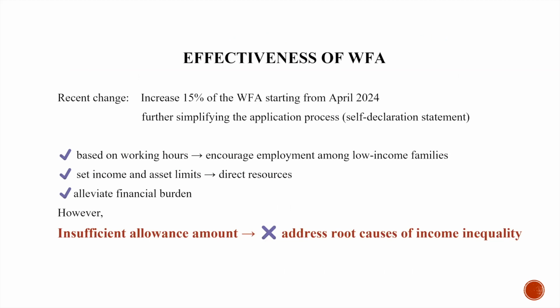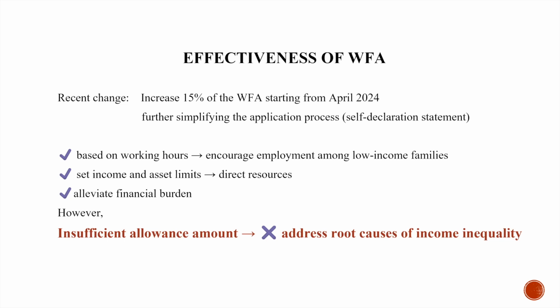For the effectiveness, the most recent improvement is an increase of 15% in the allowance amount starting from April of this year. And applicants who face practical difficulties in providing proof of household income or working hours, such as self-employed individuals, can provide a self-declaration statement as a substitute. Deciding the approved allowance based on working hours thus encourages employment among low-income families and helps alleviate the financial burden. Setting income and asset limits also helps direct resources to families in greater need of assistance.